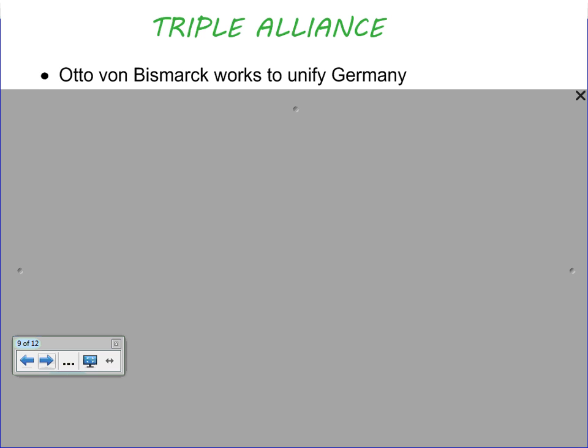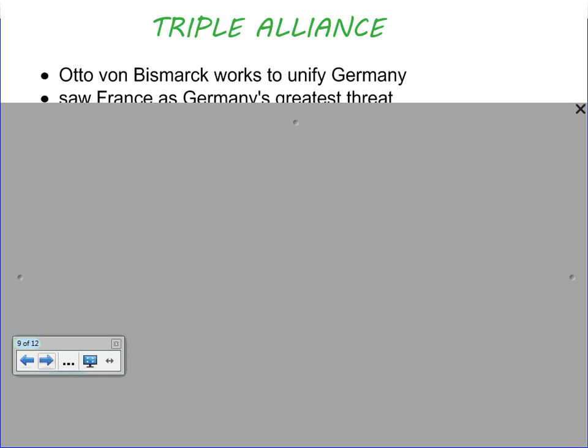Otto von Bismarck was the chancellor of what was once Prussia. And Prussia no longer exists in what we have today, but its impact has lasted with what we have as Germany. And he was the one that really worked to unify Germany as a culture and as a people.